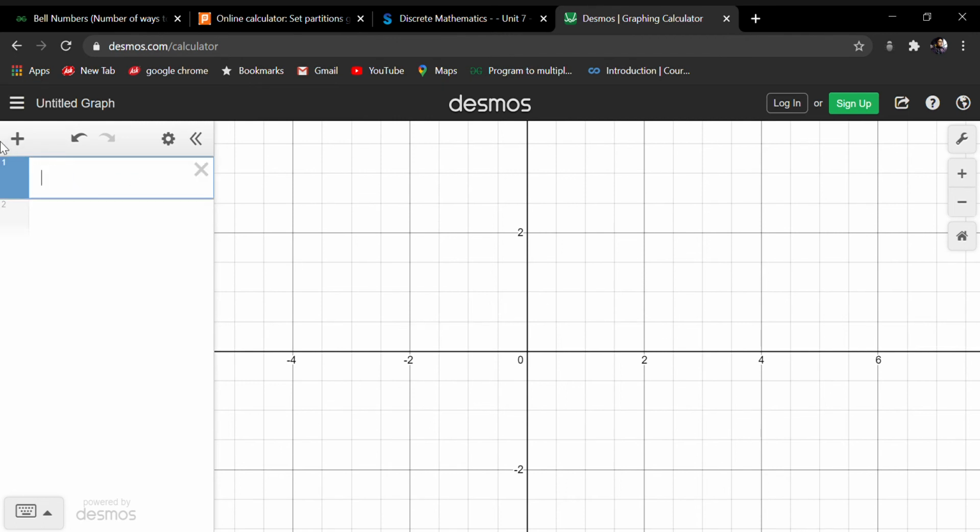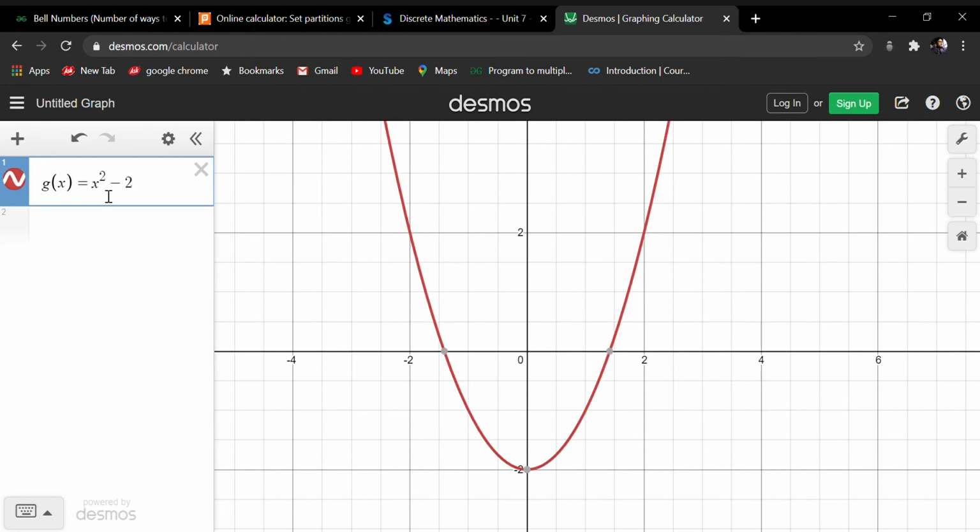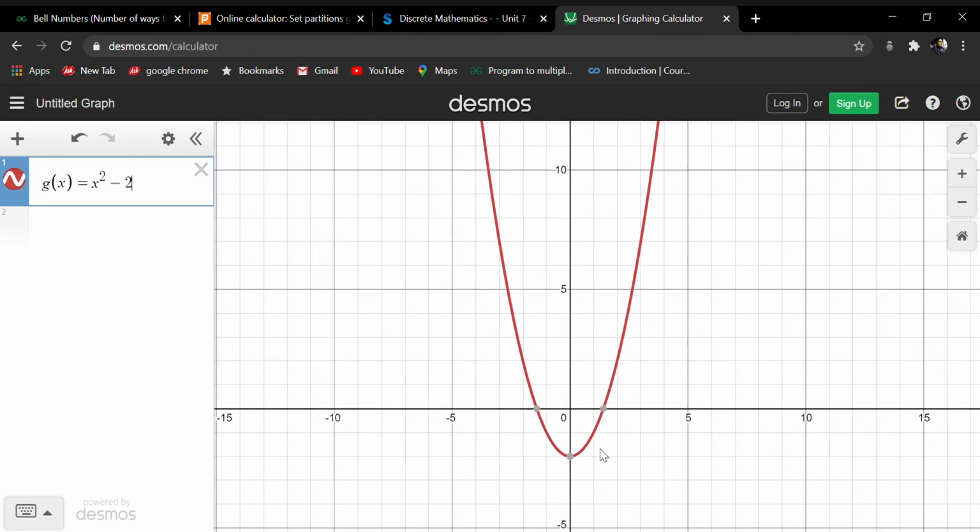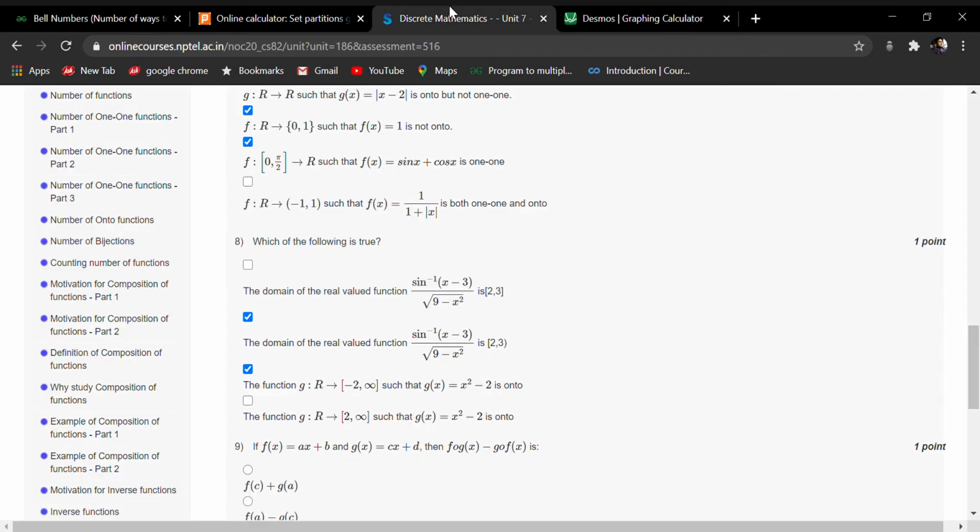So let me draw the graph of g(x) = x² − 2. So this is the graph of g(x) = x² − 2. This is not an onto function, because if the value of y goes below this... Okay, let me check the condition first. So it's saying −2 to infinity.